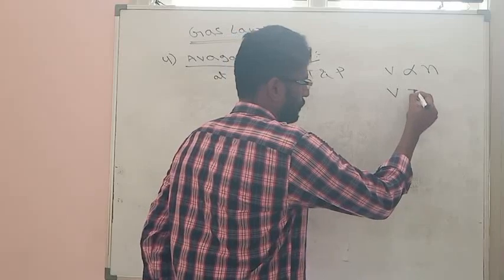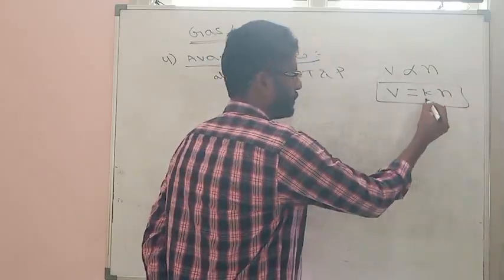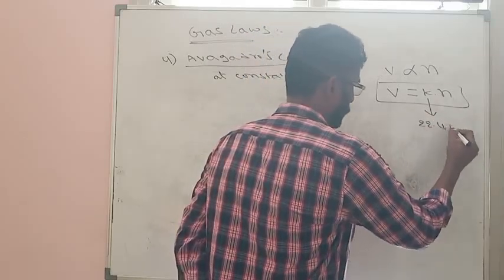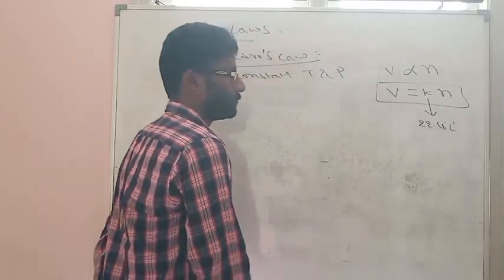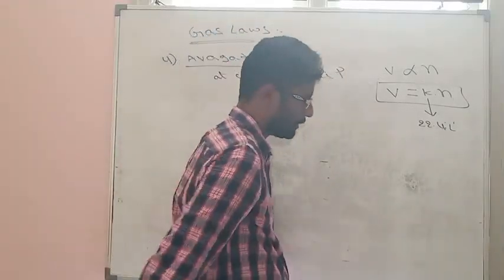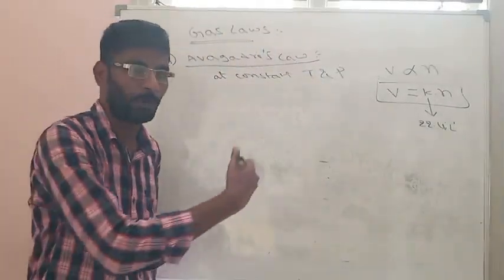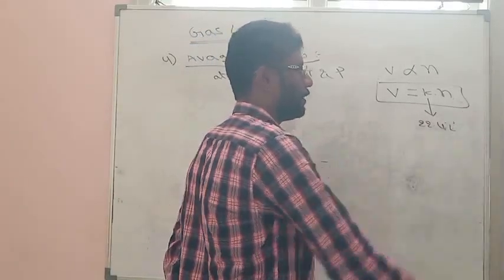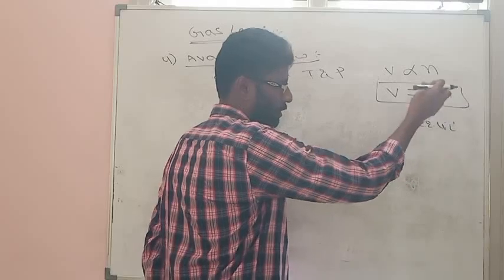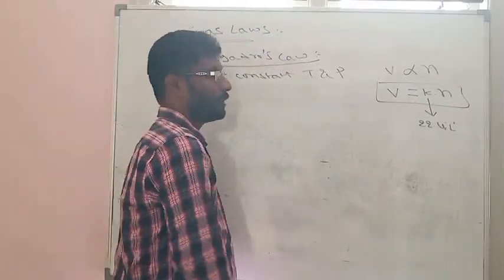From this, V is equal to constant into n. This constant is equal to 22.4 liters at STP, standard temperature and pressure. When temperature and pressure are standard, the volume will be 22.4 liters. We all know 1 mole of any gas will occupy 22.4 liters. Here n is the number of moles. If 1 mole is there, 22.4 is equal to 22.4. So that is Avogadro's law.